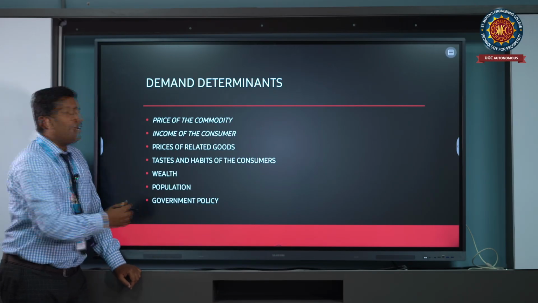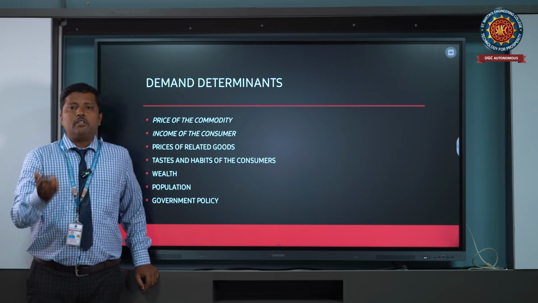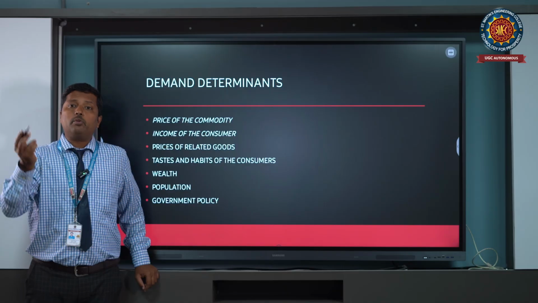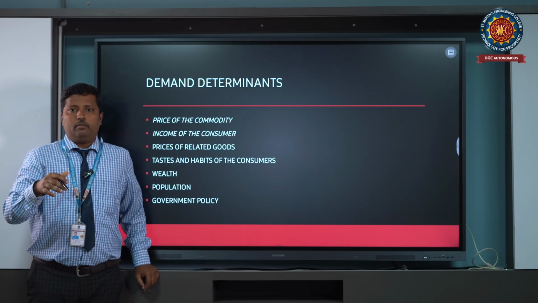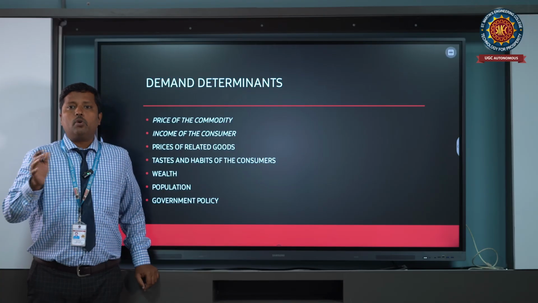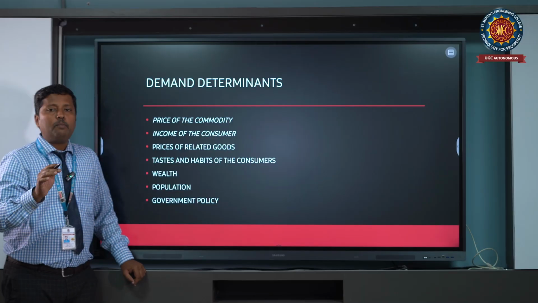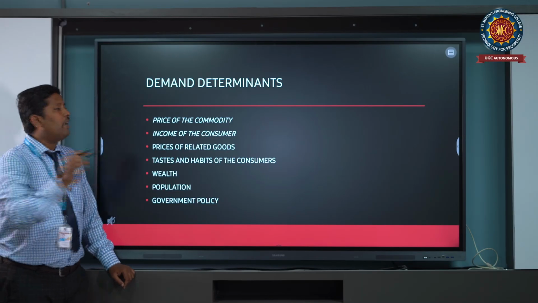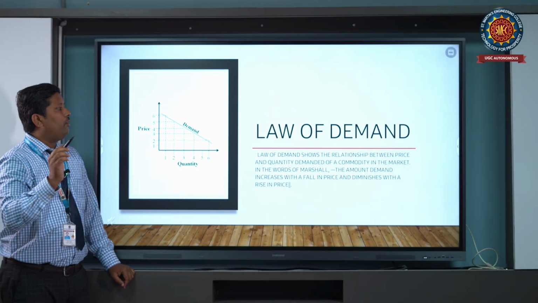And next, government policies. For example, the government is banning plastic. So what happened to the plastic products? The plastic products have been decreasing. Since the demand for plastic is also going to decrease, in a similar way we need to understand these are the demand determinants. Okay? So these are called demand determinants.